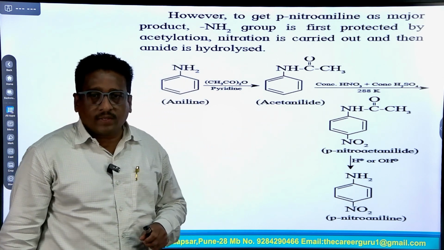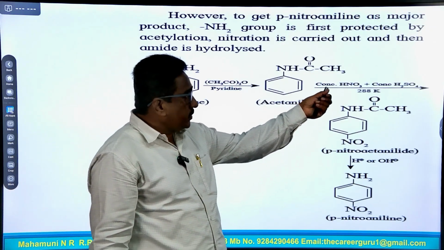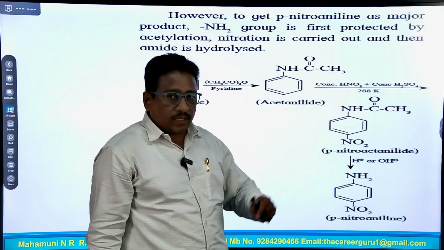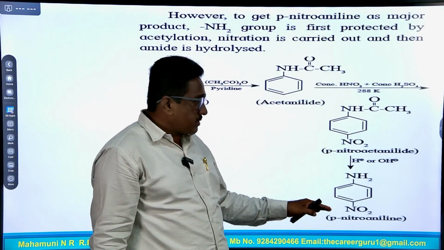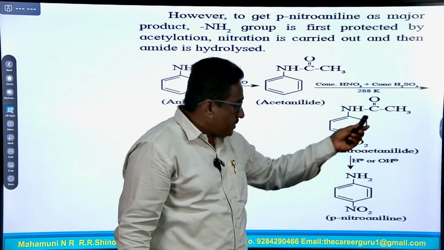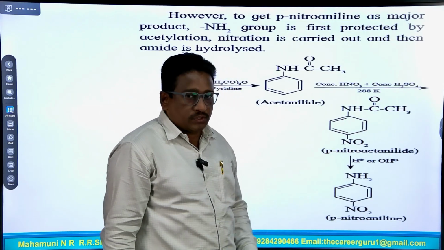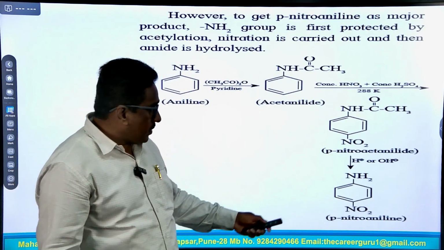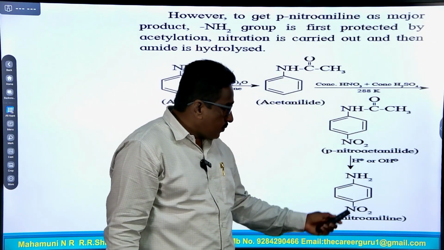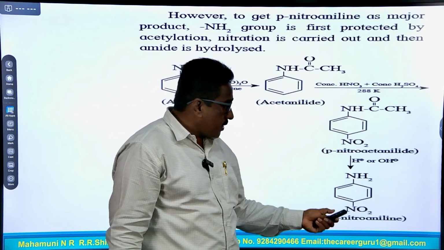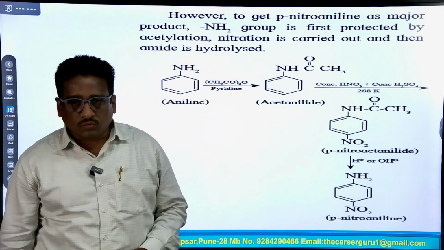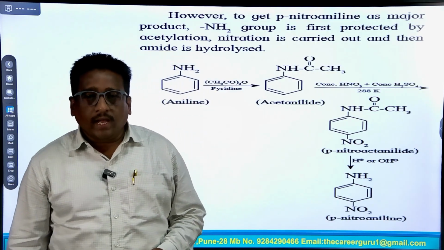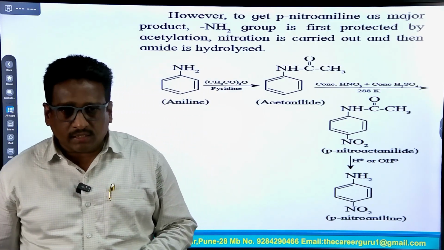In the second step, acetanilide reacts with the nitrating mixture at 288 Kelvin, and the nitro group attaches to the para position. Finally in the third step, the acetyl group is removed by reacting with acid or base, and the NHC double bond OCH3 group is converted into NH2. This gives only one major product in this reaction, para nitroaniline. So, this is the reaction of nitration.